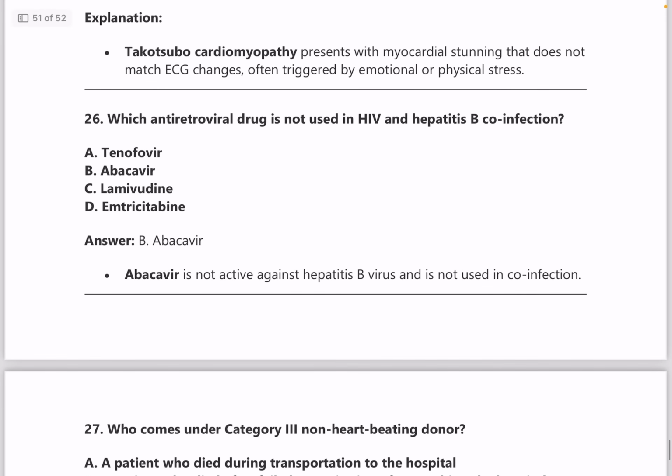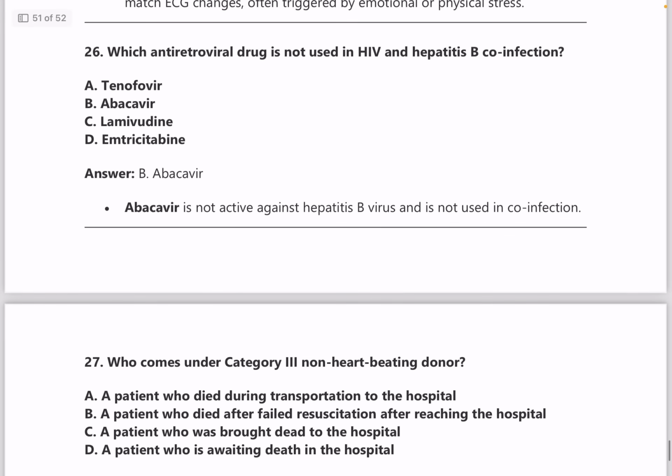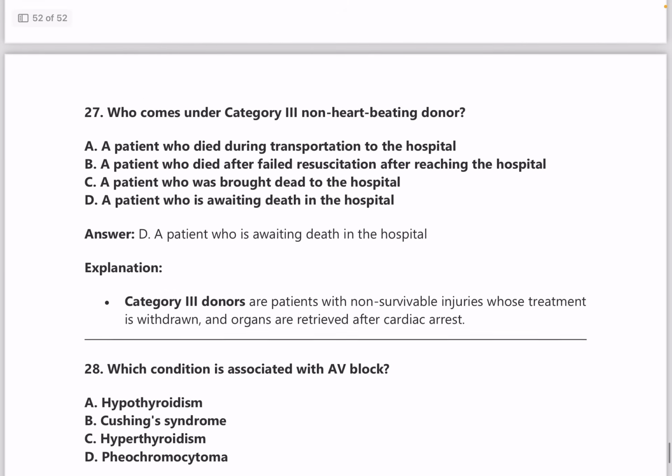Now, which antiretroviral drug is not used in HIV and hepatitis B co-infection? Again, this is a pharmacology-related question, and the drugs for most of the common conditions need to be known. The drug of choice is very, very important, and even for certain infections, you need to be knowing which are the common drugs and which are the common investigations, the first line and the gold standard. All of these should be known, and the drug of choice is also very important. So here the answer is abacavir. It is not used against hepatitis B and HIV co-infection.